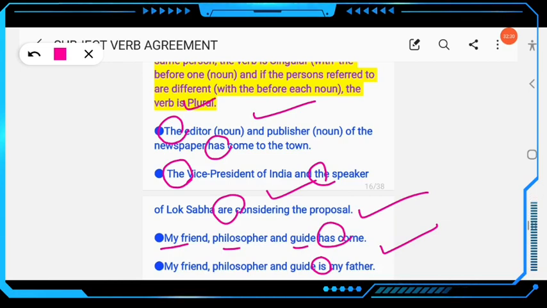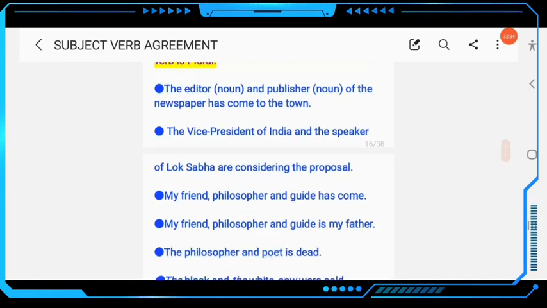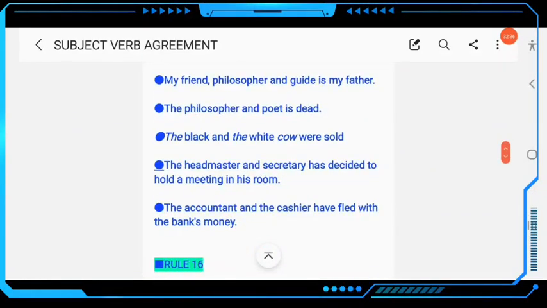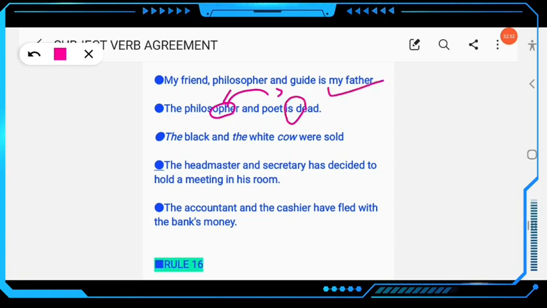Clear? Then next example here: the philosopher and poet is dead, that means the person who is the poet is also the philosopher. So here it refers to one person, so the verb will be singular, is, not are. The black and the white cow were sold, so that means the black cow is one and the white cow is another one, so the verb will be plural, were sold.